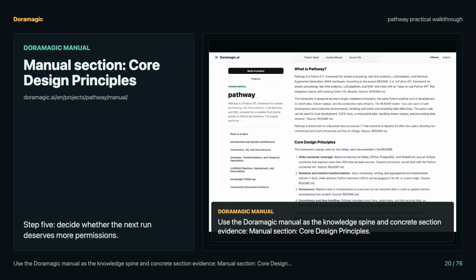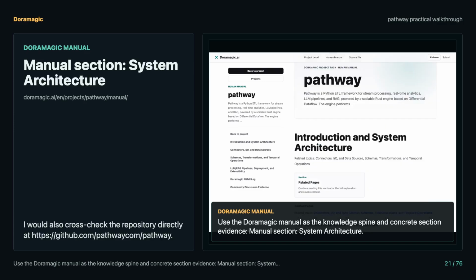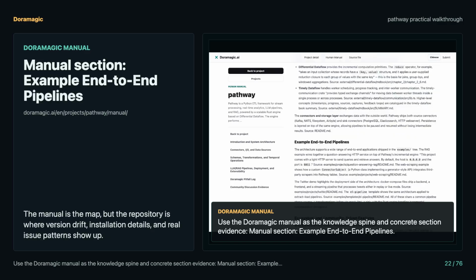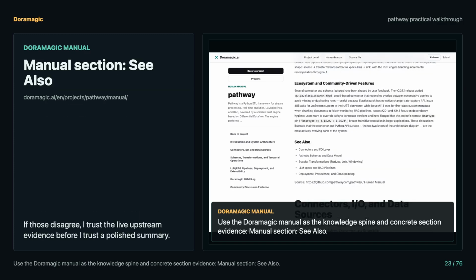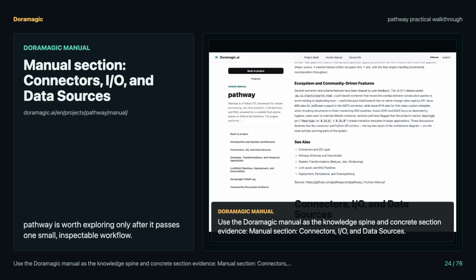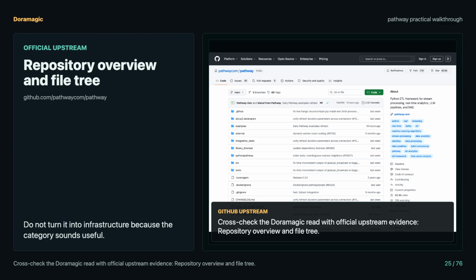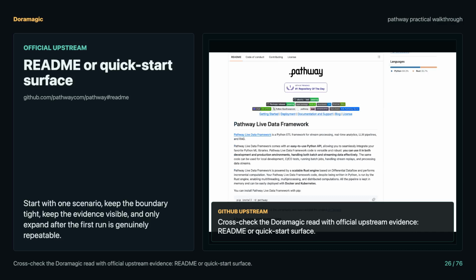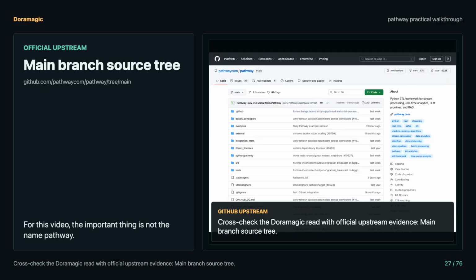The manual also points to the failure mode I would watch first. According to the project README, it is "a Python ETL framework for stream processing, real-time analytics, LLM pipelines, and RAG", and ships with an "easy-to-use Python API" that integrates cleanly with existing Python ML libraries. A clean demo can hide this. The project can appear to work while the real contract is still unclear: which command was run, which file changed, which remote call happened, or which source produced the answer.